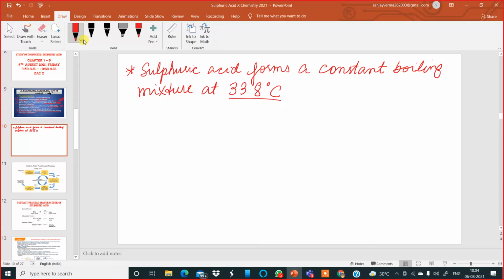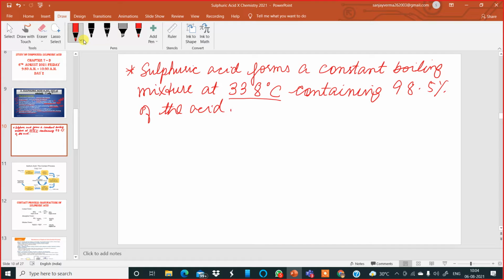And at this temperature, it contains 98.5% of the acid.